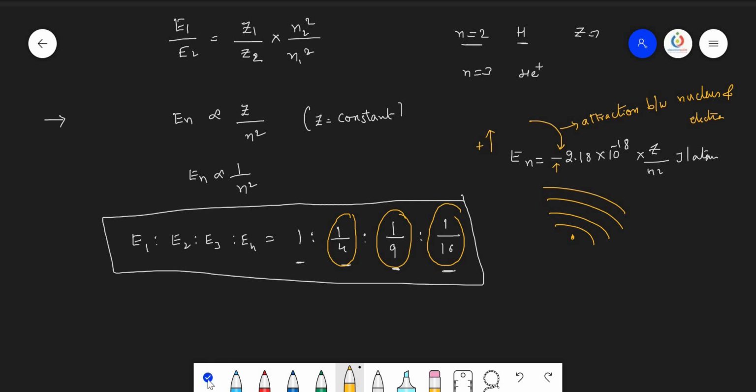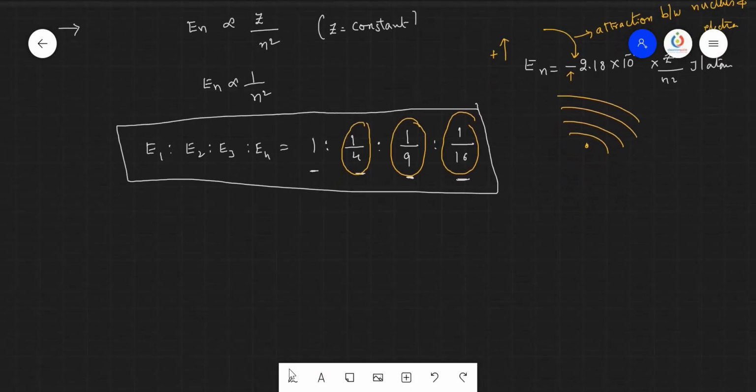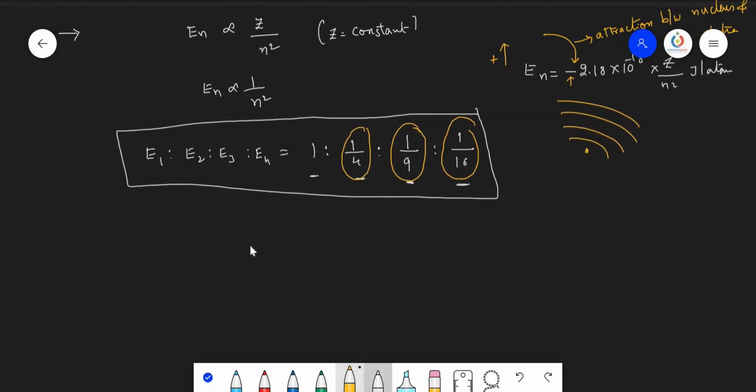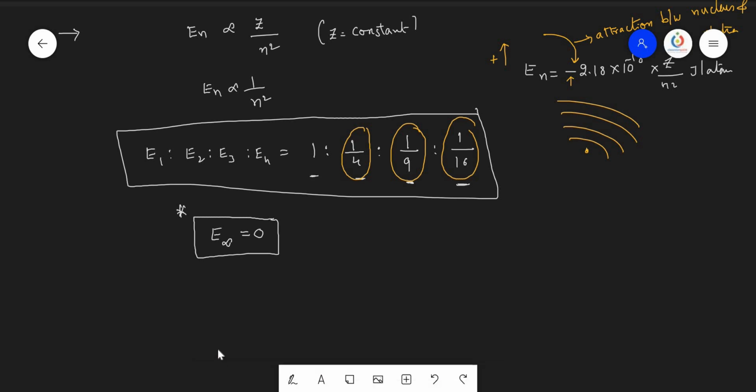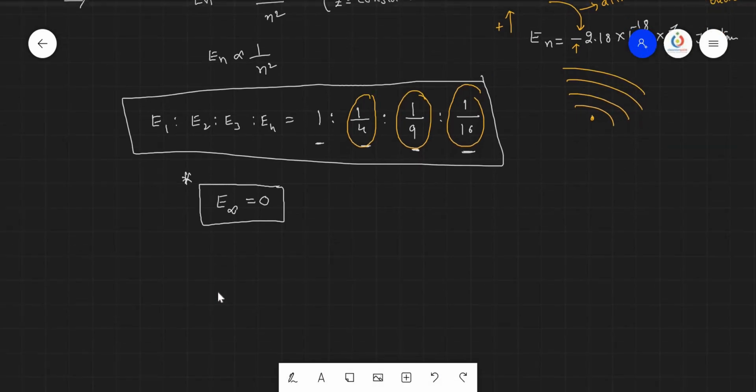So the energy of the electron gradually increases. And we must remember one thing: if the electron goes far away from the nucleus, then that particular orbit is called the infinite orbit. At infinite orbit, 1 upon infinite square, so obviously we will get the energy of the electron at infinite orbit equal to 0. This is the important one. So the energy of the electron completely comes to the positive side.